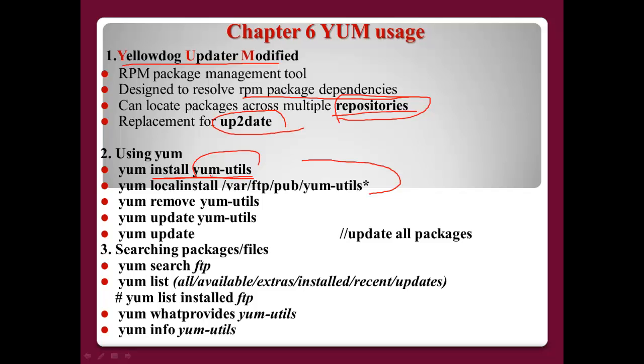If you want to use yum install, the machine must be connected to the internet to download the package and install it. But with localinstall, sometimes you are disconnected from the internet but you still want to install packages using yum. In this case, you can use localinstall, and you have to define the exact directory and file name on your local machine.